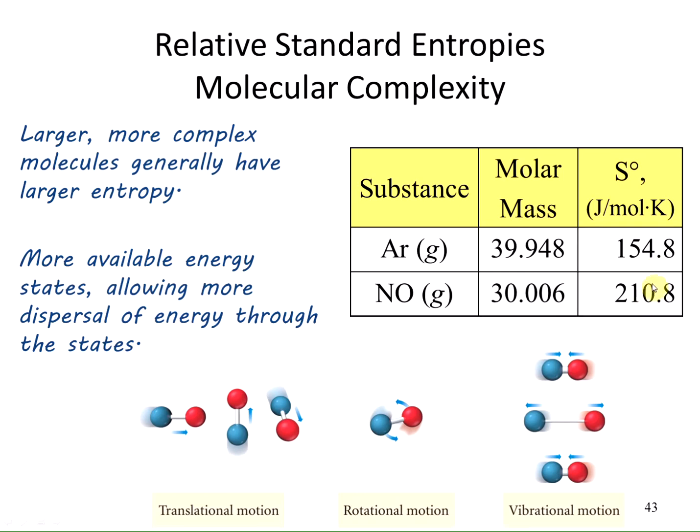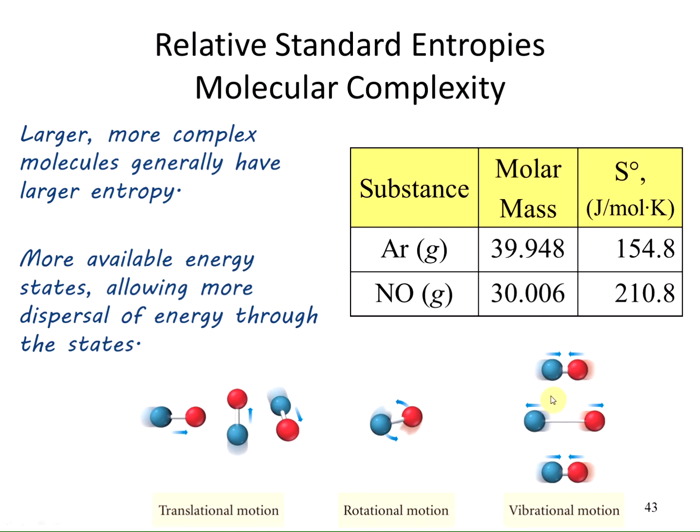So the entropy of NO is larger than that of argon, and this is because of the different ways that the nitrogen and oxygen molecules can be oriented when determining the entropy. So there are more states available. So just like the argon, the NO can have translational motion. But with the NO, you can also have rotational motion. So spinning it around and having the red on one side and blue on the other, that's a different state.